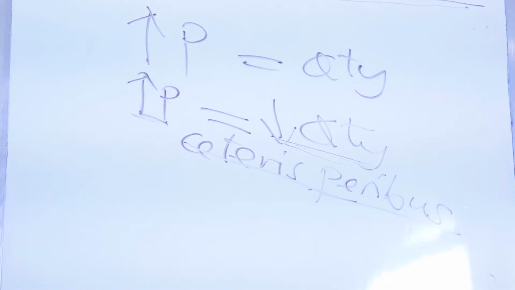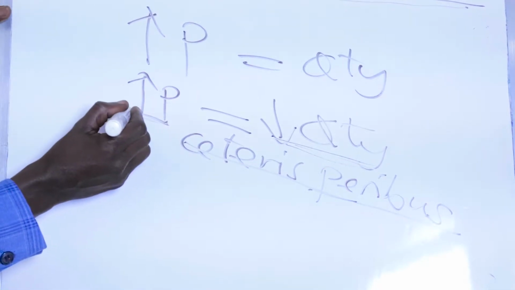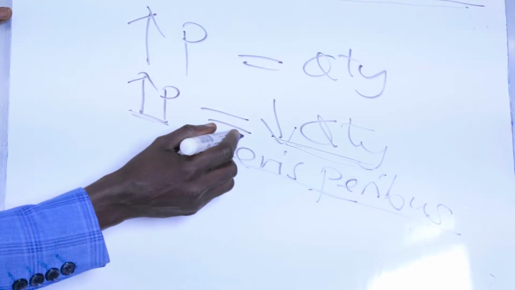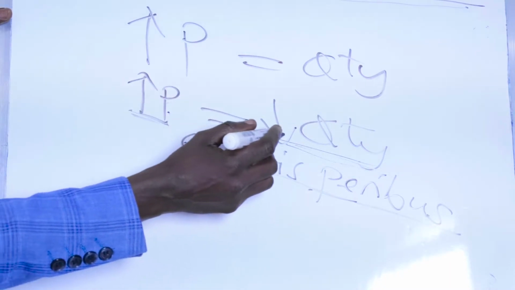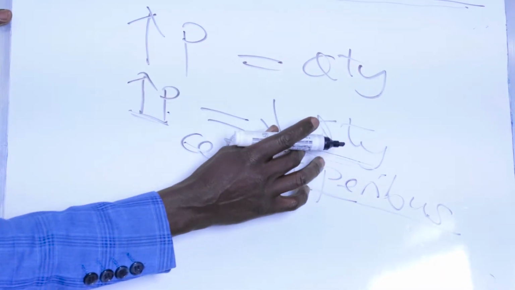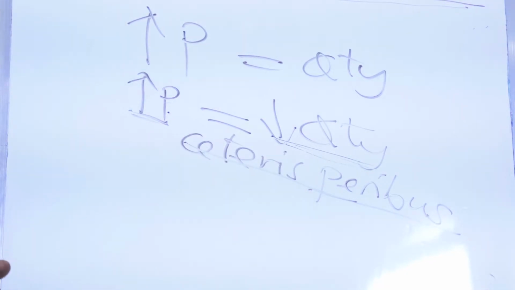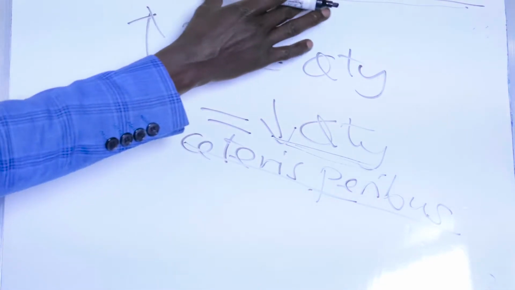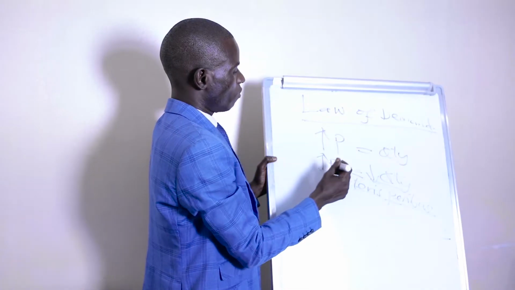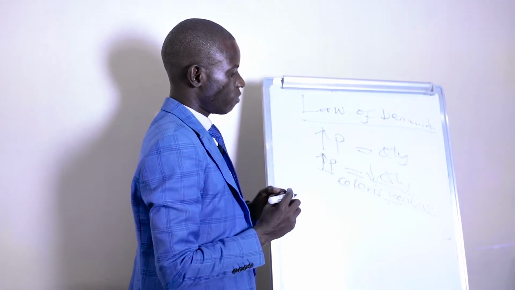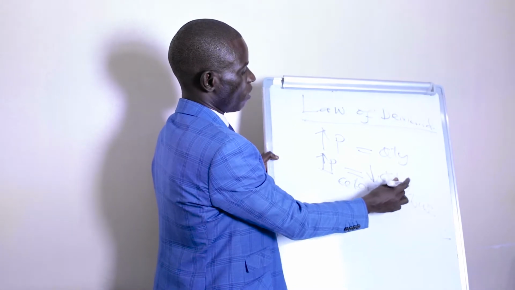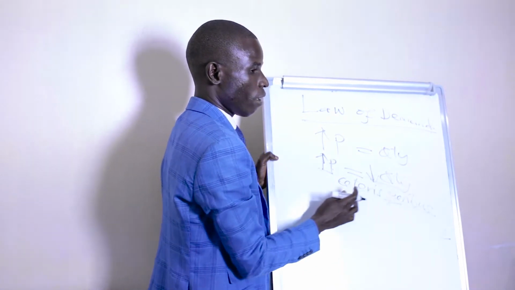What do we mean by vice versa? That a decrease in the price will lead to an increase in the quantity demanded, ceteris paribus, meaning that other factors remain constant.